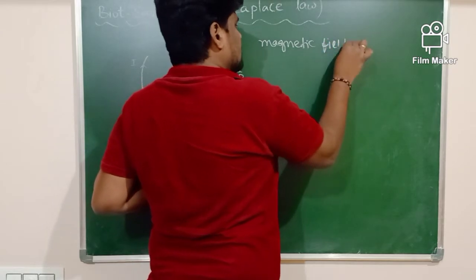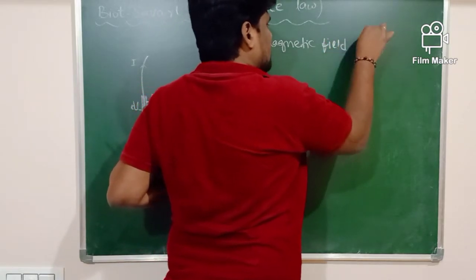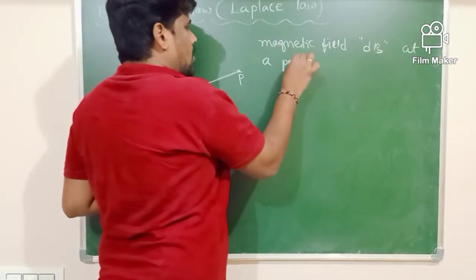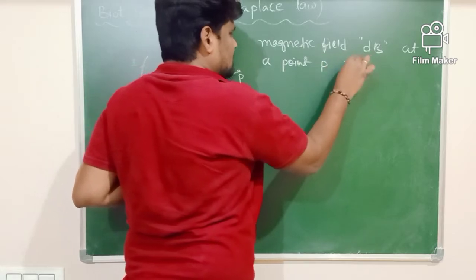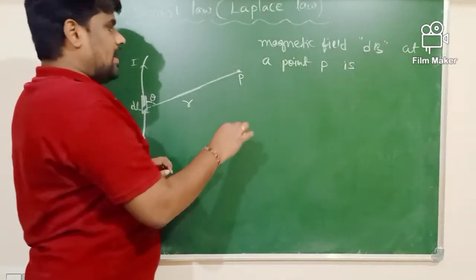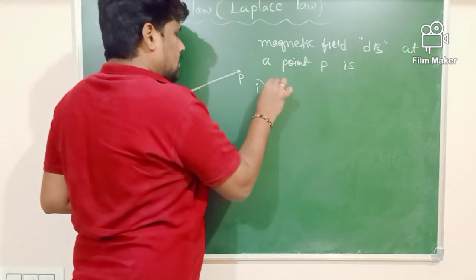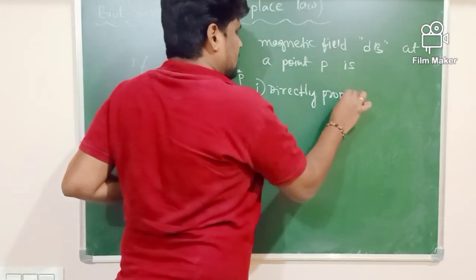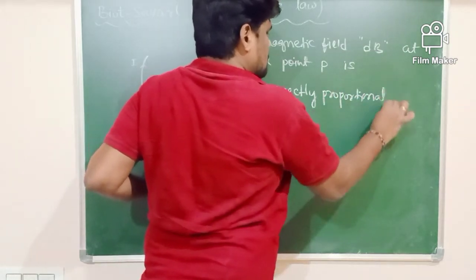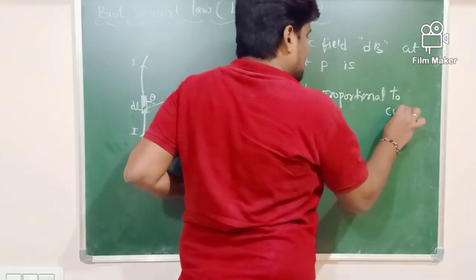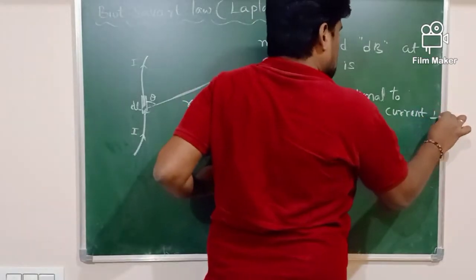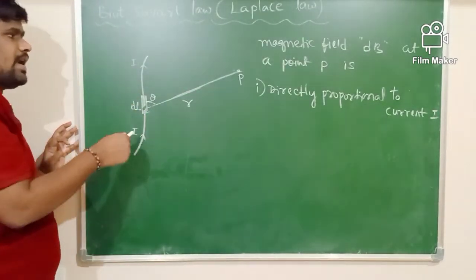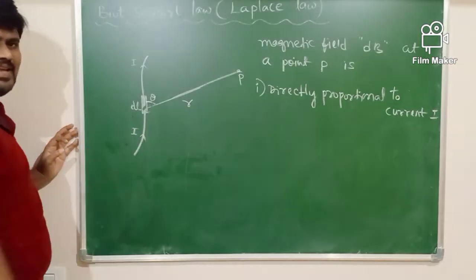According to the Biot-Savart law, the magnetic field dB at point P is, first, directly proportional to the current I. It is directly proportional to how much current is flowing through this dl.